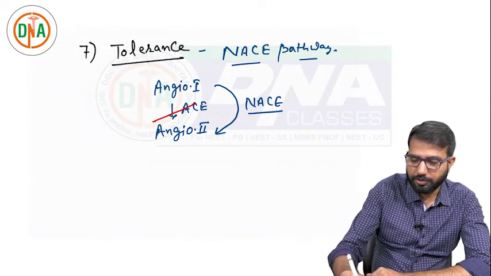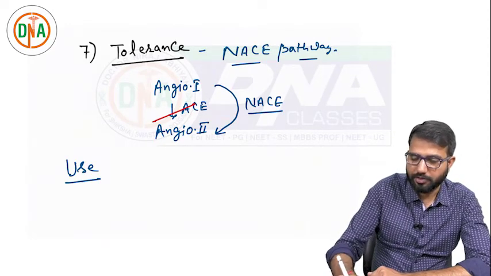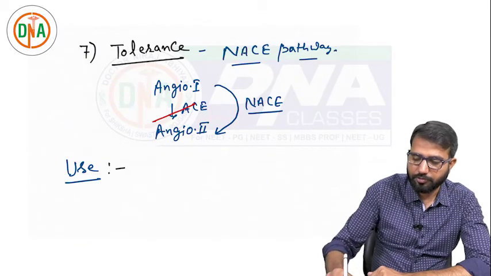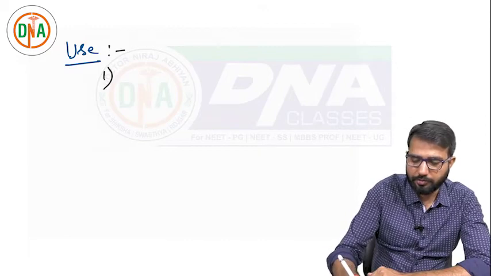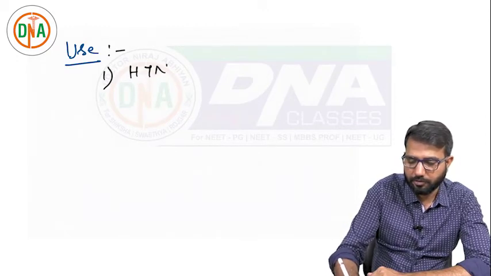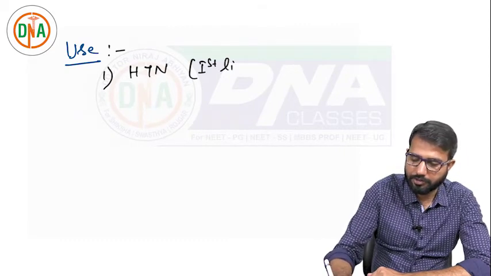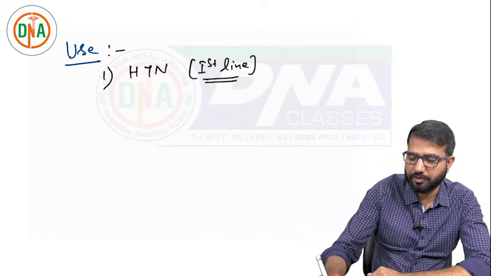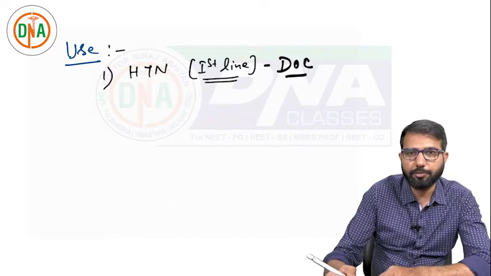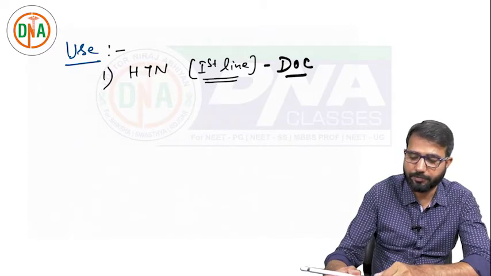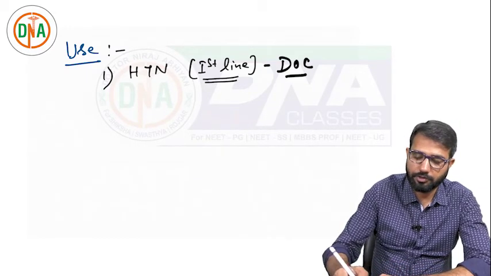Then the next important thing is, what are the uses of these drugs? These drugs are very good drugs. The use of these drugs is in hypertension. These are the first line antihypertensive drugs. These are very safe drugs, and overall drug of choice in hypertension. So in essential hypertension, these are first line, except in renovascular hypertension with bilateral renal artery stenosis, as I told you.